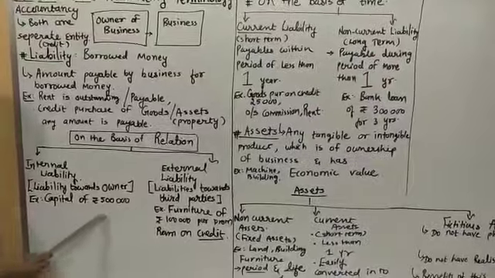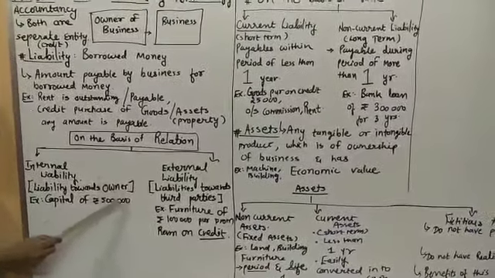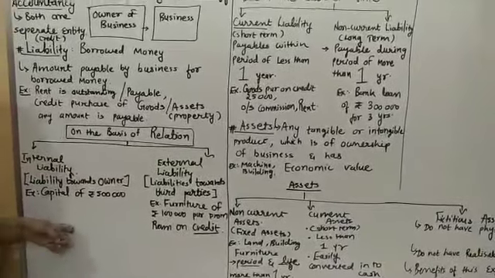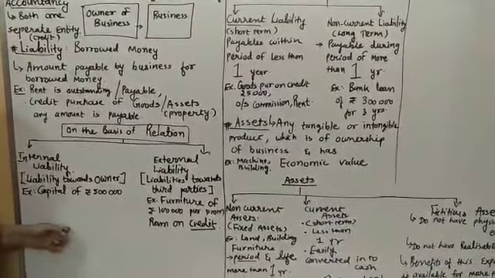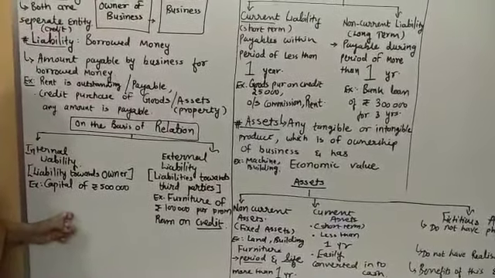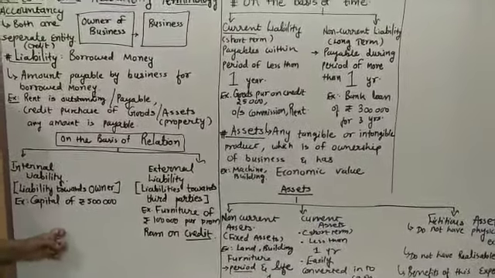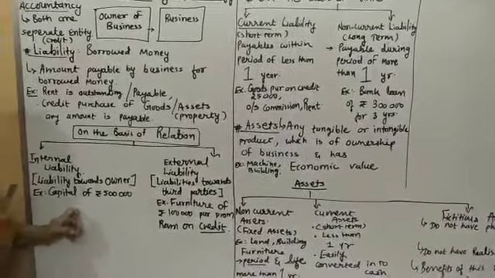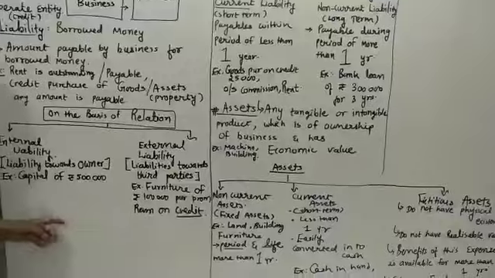Simple example I have written over here, the capital of rupees 5 lakh. Let's see the narration of it. For example, I am having my provision store. So I have to start my provision store. I have invested 5 lakh rupees. That is, I brought capital, cash rupees 5 lakh, and I started my provision store.